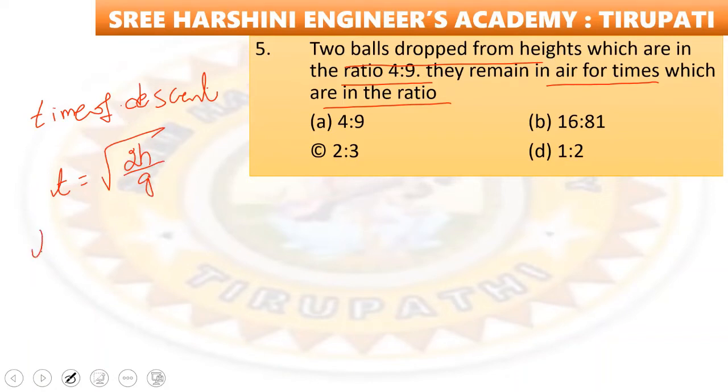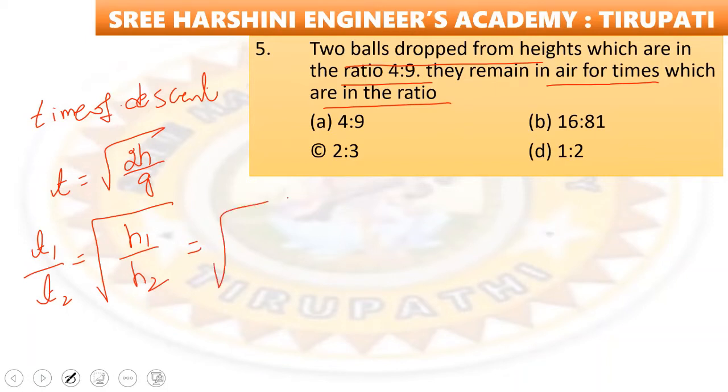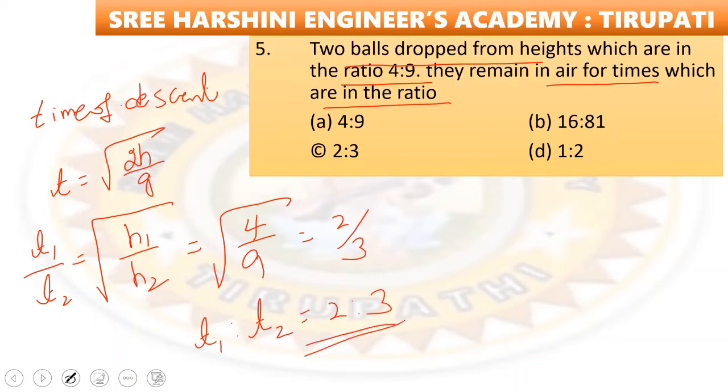So t1 by t2 is equal to, if we cancel here, root 2h by g, the constants cancel, so only h1 by h2 we get. That is equal to root 4 by 9. That implies 2 by 3. Therefore t1 is to t2 is equal to how much? 2 is to 3. So option number C is the right answer.